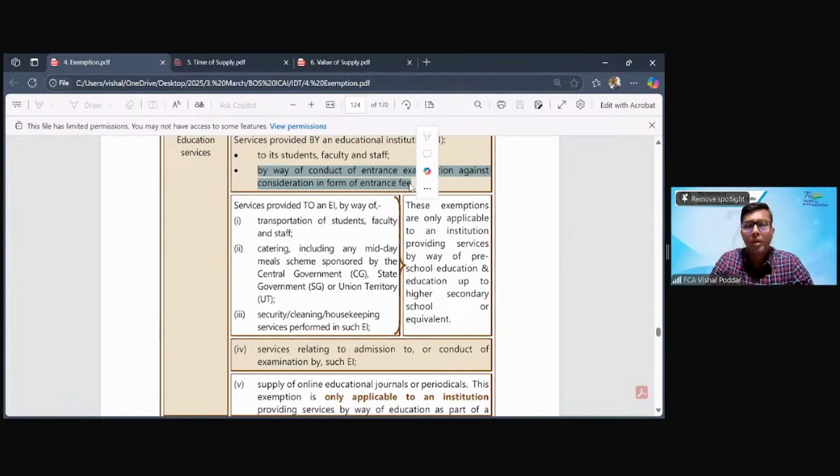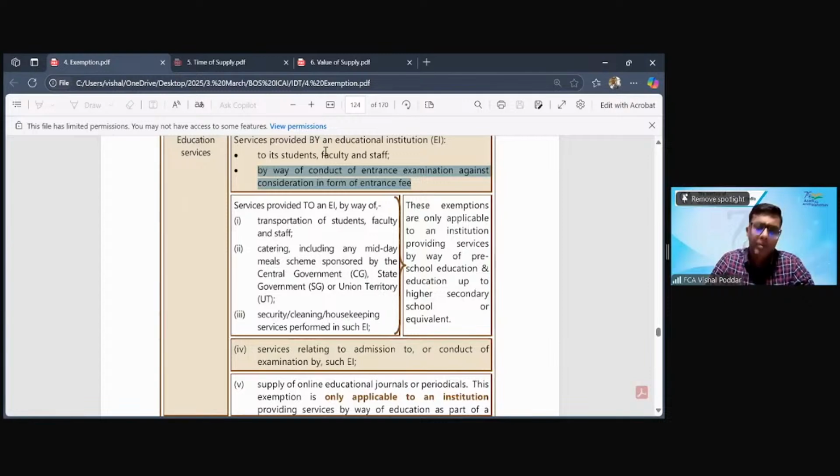So out of 1,000, not lakh, out of 1,000, let us say I'm going to give admission to 200, but I have charged this fees to the entire 1,000 probables. They are not yet my students. In such a case, whatever fees I've charged to them, whether it will be taxable or exempt. So in this regard, this particular point was introduced. And it said that now here they are not saying it is to students.